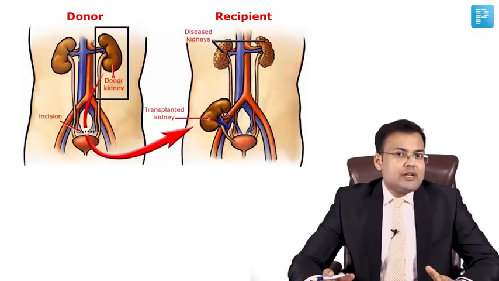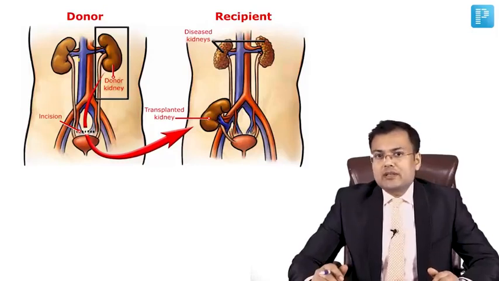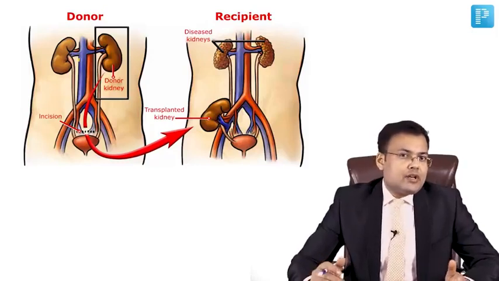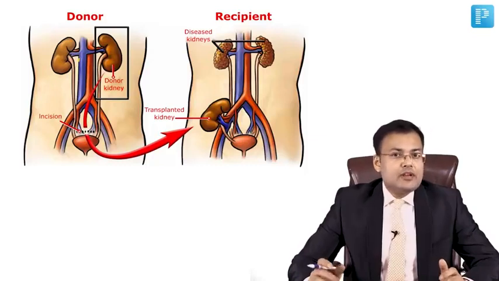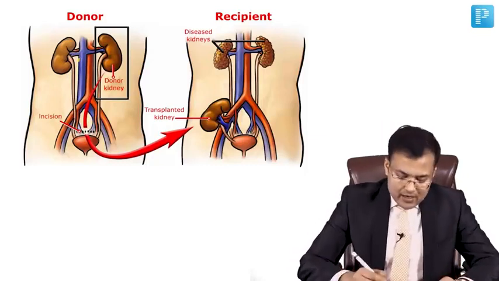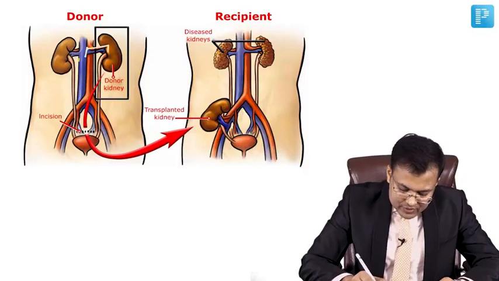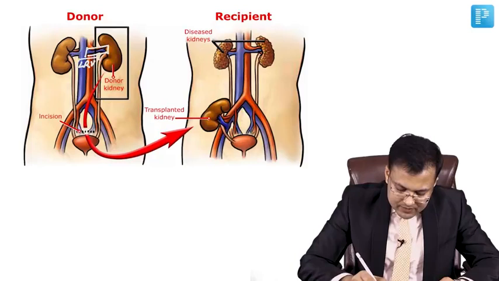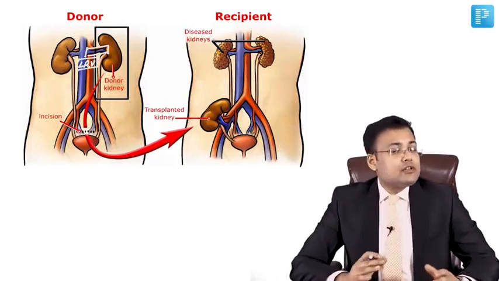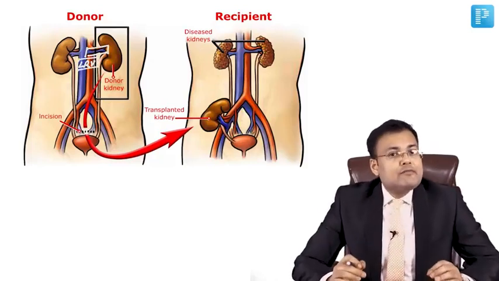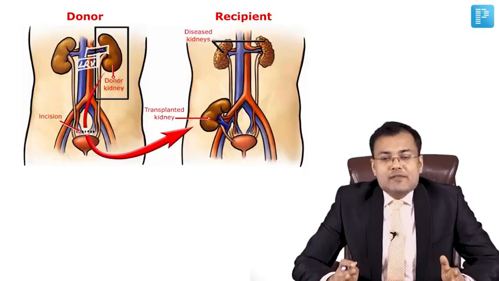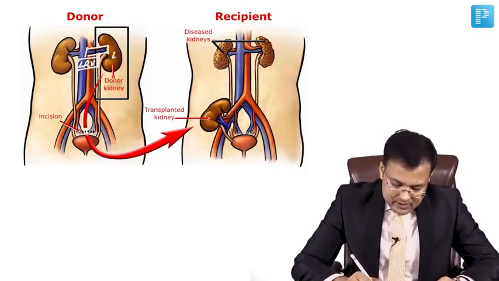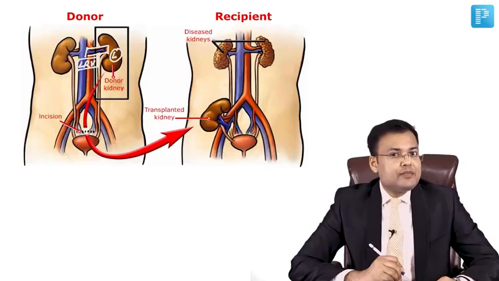Now see the important points related to renal transplantation. First question: for renal transplantation, which kidney is preferred? We prefer the left kidney. And why do we prefer the left kidney? Because of the longer left renal vein. The left renal vein is longer, and it helps in vascular anastomosis. So it's the left kidney which is preferred.